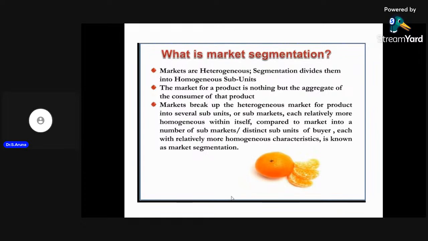Due to that, we segment the entire heterogeneous market into homogeneous segments. The people with common taste and common preference are clubbed together, and a separate product is designed for them to satisfy their needs and wants. That is called a homogeneous segment. The entire market is called a heterogeneous market, which is subdivided into homogeneous segments, in which people have common taste, common preference and common conditions.